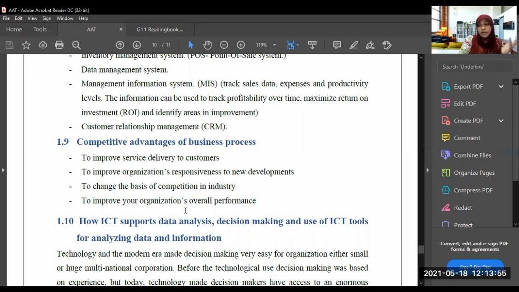You know, before, they used the manual system, right? This is not the manual system, no. This is the computerized system. Now we are using the computerized system. When using the manual system, it is a bit hard. Actually, it is harder, right? So the computing system is the easiest way to manage an organization nowadays.